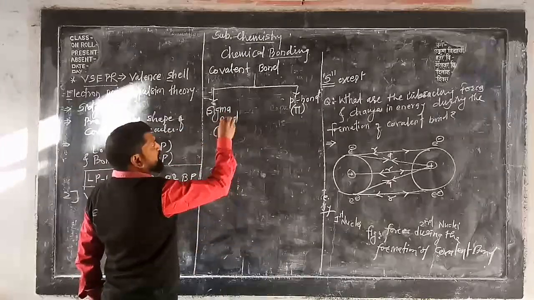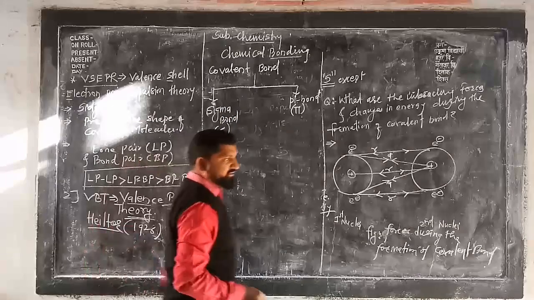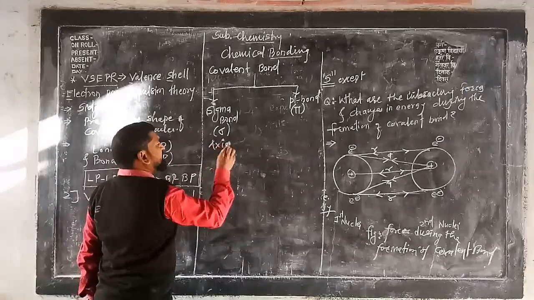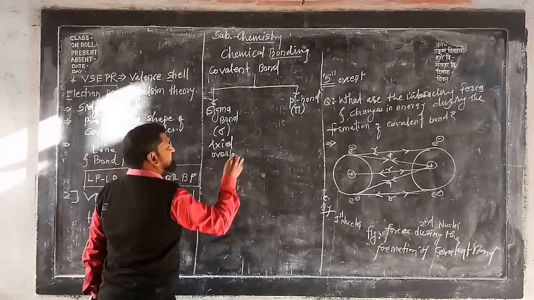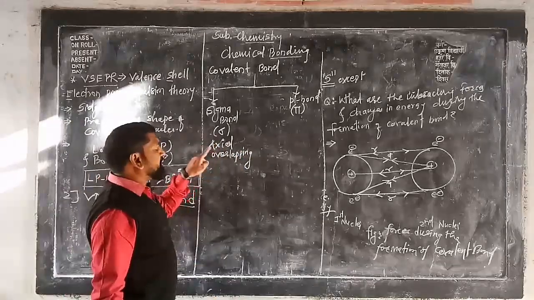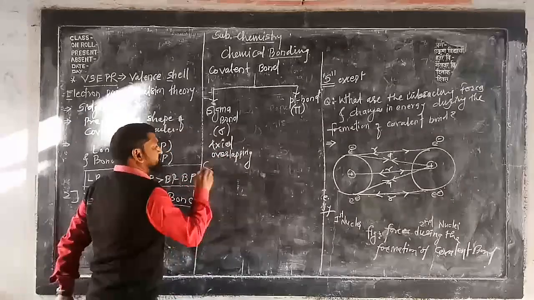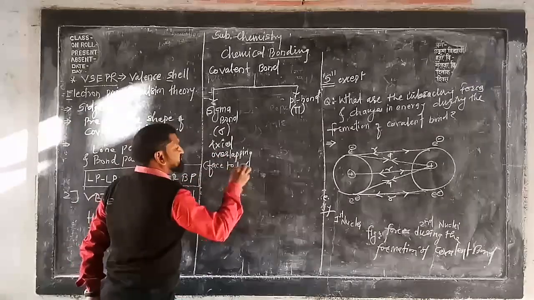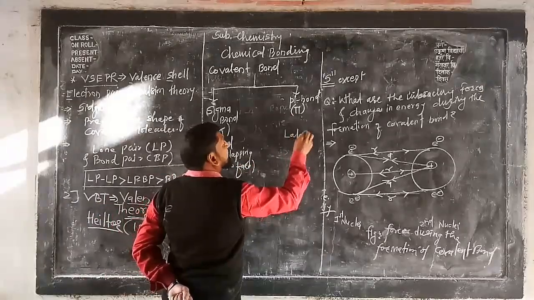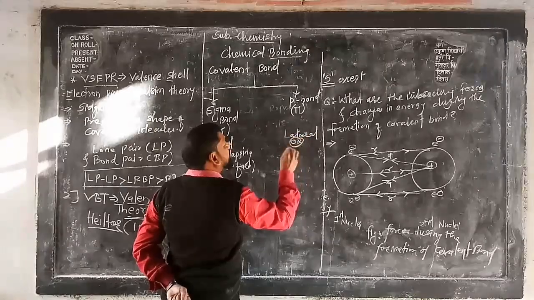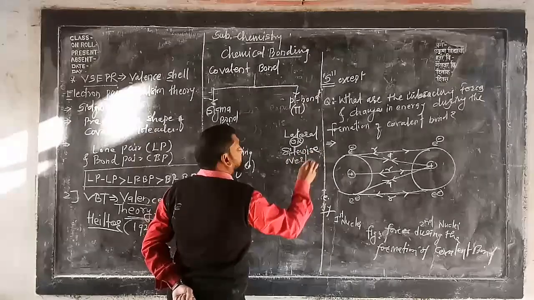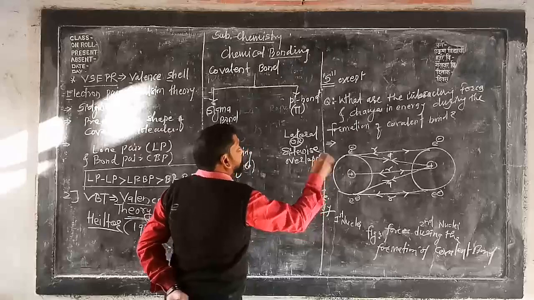So what happens? Sigma bond is formed as a result of face to face overlapping, that is called what? Axial overlapping. Understood? Okay, so sigma bond is formed as a result of axial overlapping, that is also called face to face overlapping. On the other hand, pi bond is formed as a result of lateral or sidewise overlapping. Understood? Okay, so this is the main difference.